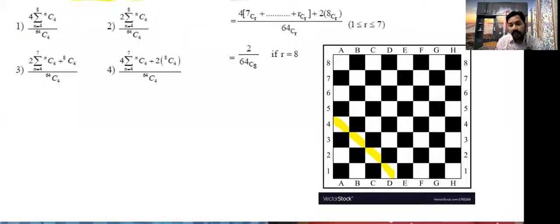Yes or no? Here also 4 squares are there. Here also 4 squares. Here also 4 squares, in black. One second, the color is not visible. Now I will draw here. This is also 4 squares. Here also 4 squares, and here also 4 squares are there. But more than 4, no problem, out of that we can select. Similarly, here also.